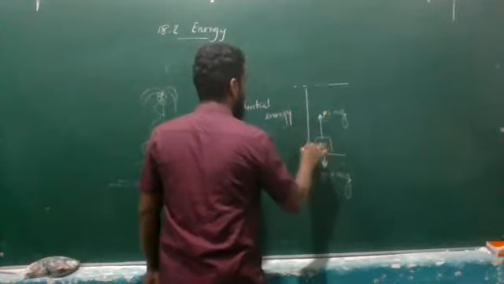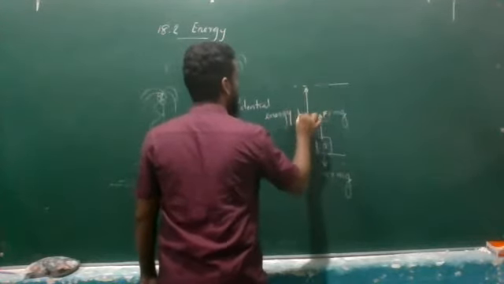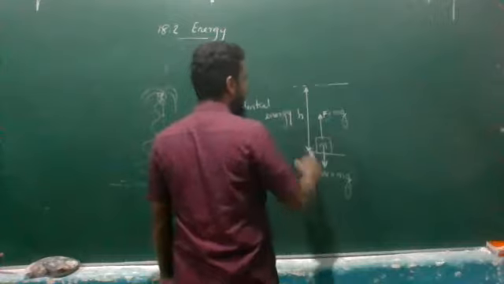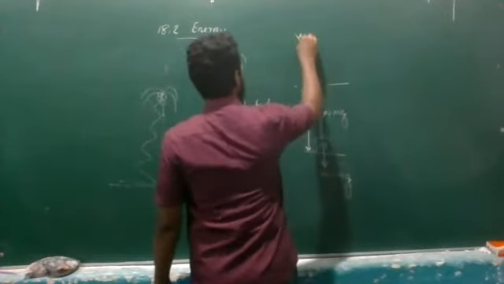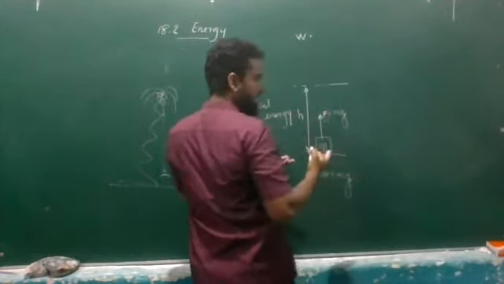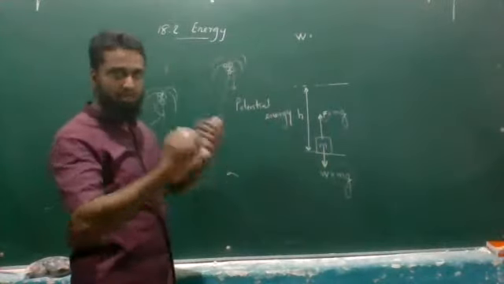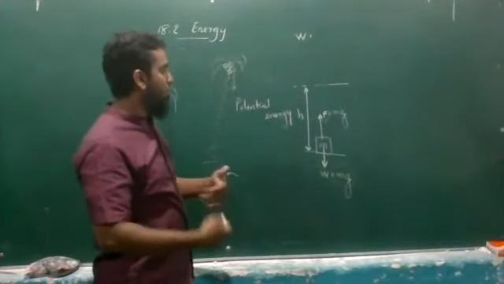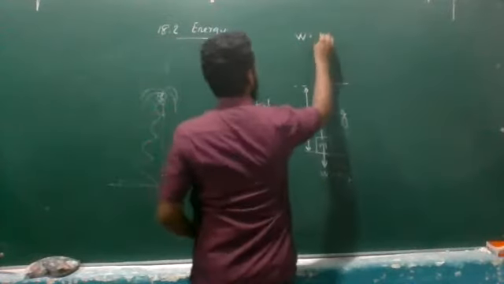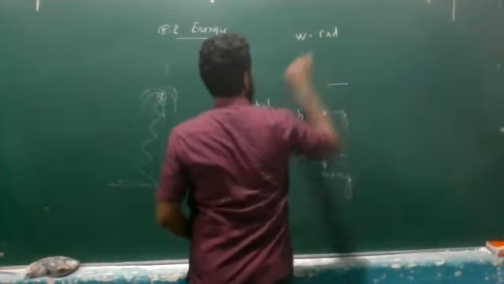At the same time, the height that you are going to lift is h. Then the work done here, using your chemical energy which is stored inside you, is going to be equal to force into displacement.